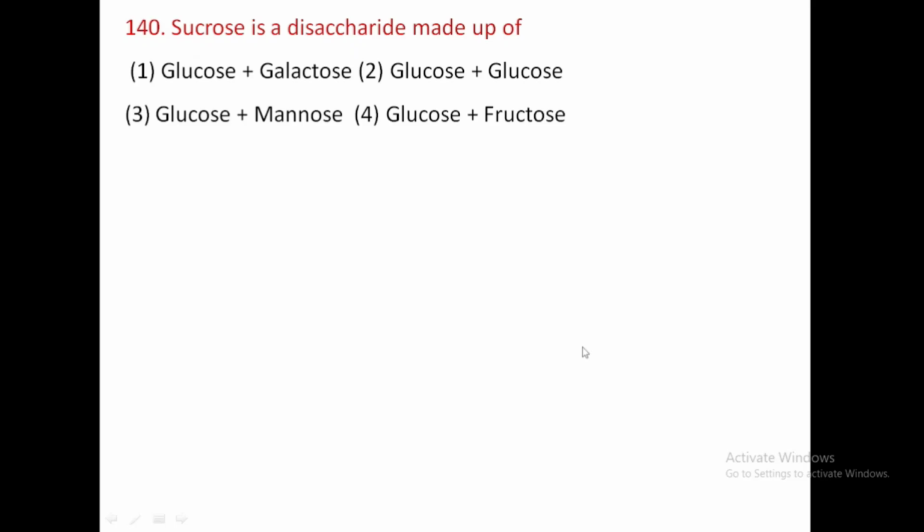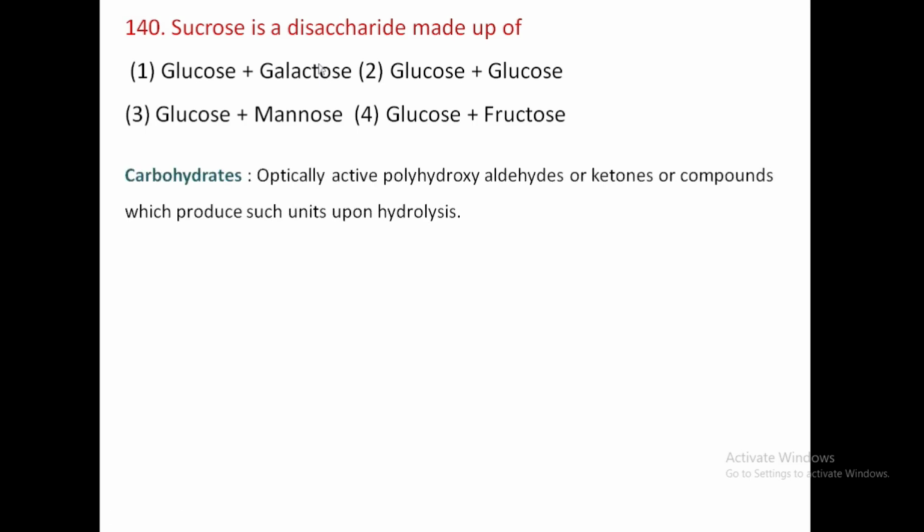Next question: sucrose is a disaccharide made up of. Options are glucose plus galactose, glucose plus glucose, glucose plus mannose, and glucose plus fructose. A disaccharide is formed when two monosaccharide units combine. First we shall understand this question, which is from carbohydrates.